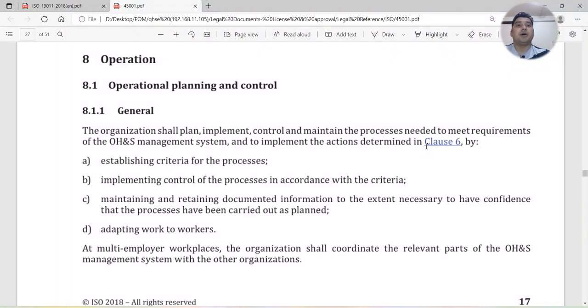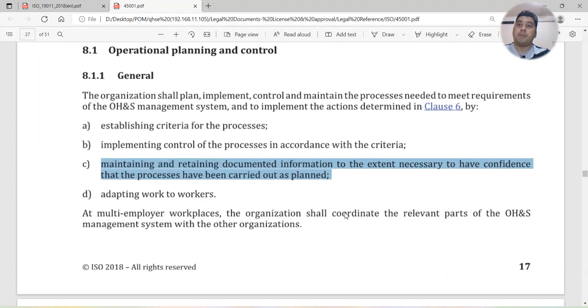So whenever we are establishing or implementing any process, we have to take clause number 6 into account. Establish criteria for the process, implement control of the process in accordance with the criteria, and maintain and retain documented information to the extent necessary to have confidence that the processes have been carried out as planned. Whatever processes you make should be maintained as documented information. Whenever an audit is conducted by a certification body, you have to show these documents to them as a process.